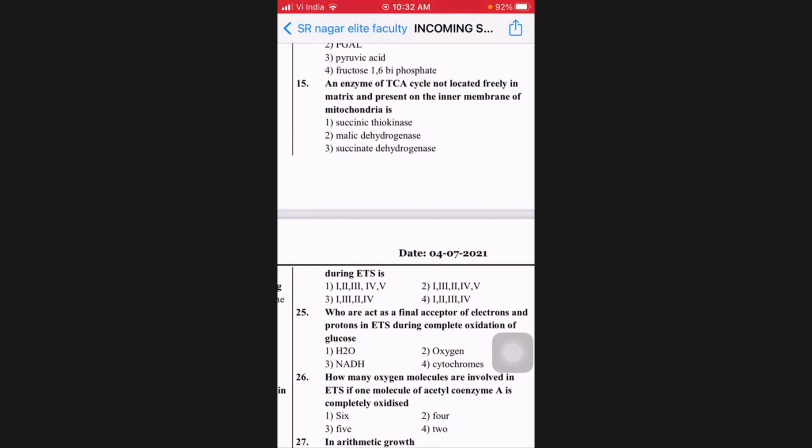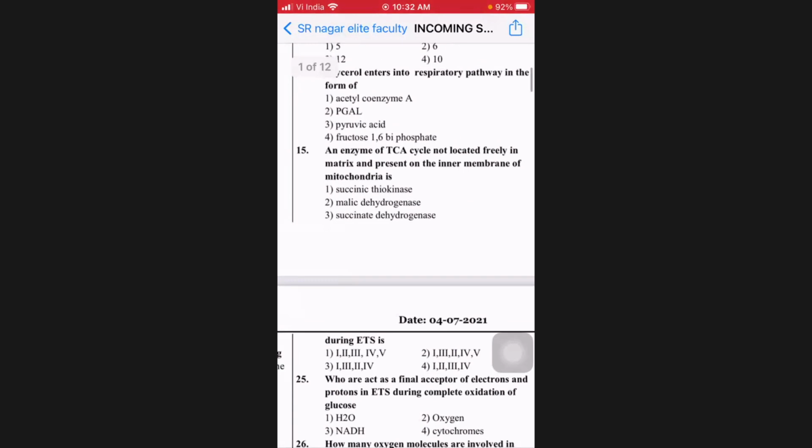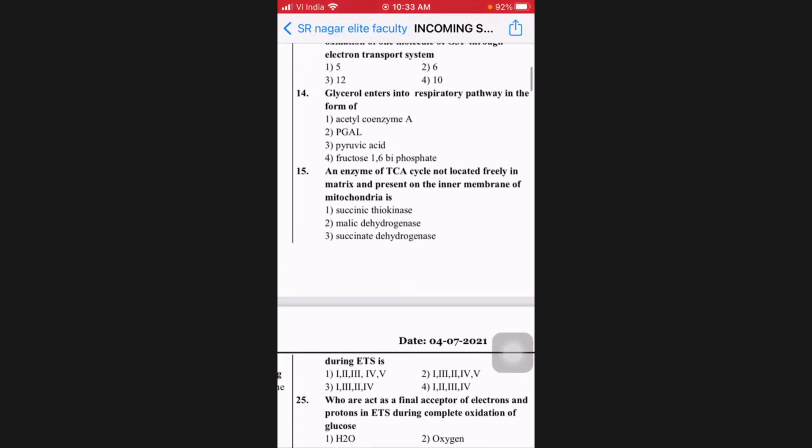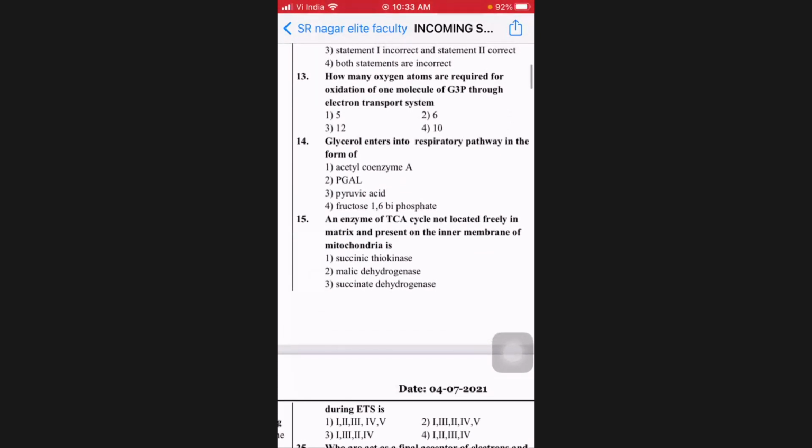Excuse me, sir. Tell me. Sir, for the 13th question, sir. You didn't understand? Wait, I'll tell you. Each reduced coenzyme, be it NADH plus H plus or FADH2, would require half O2, nothing but 1 oxygen atom at the end of electron transport system, right? Yes, sir.